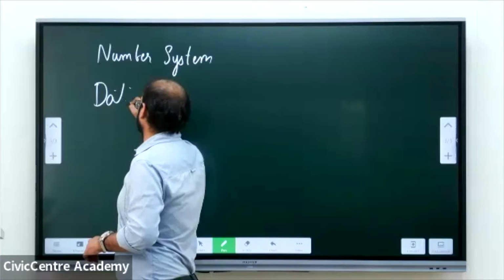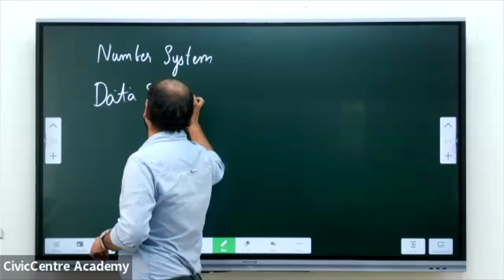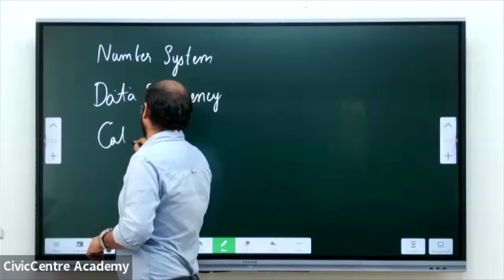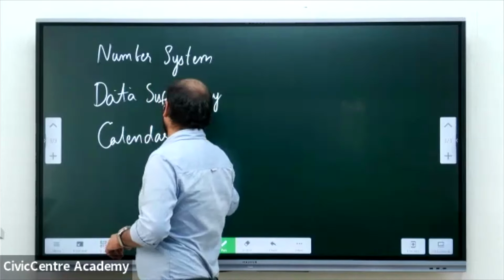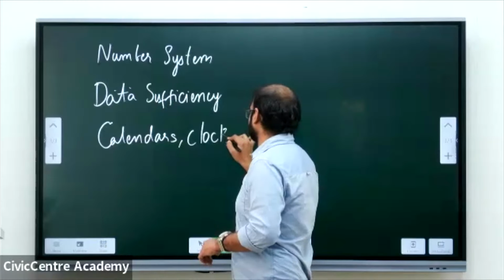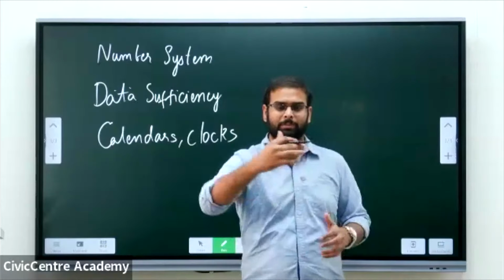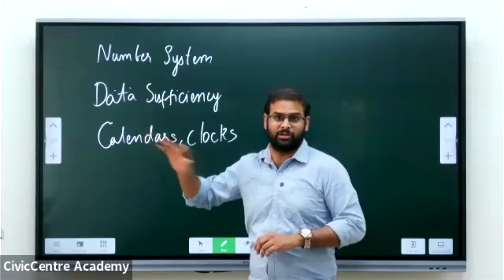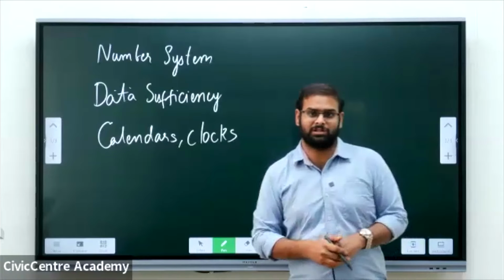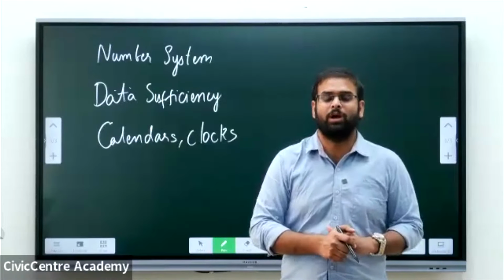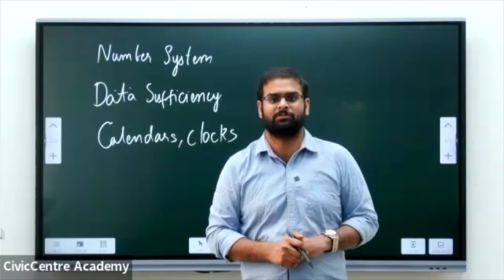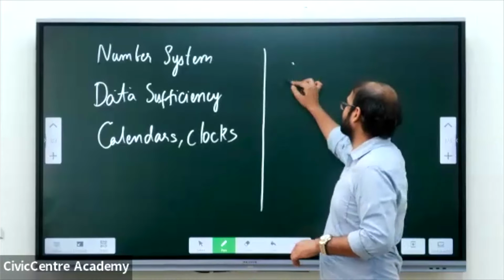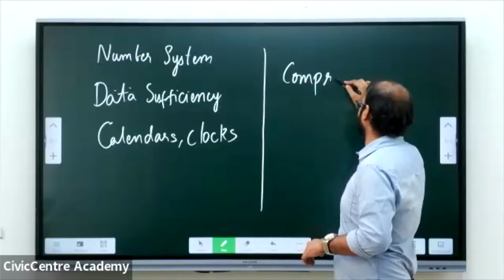data sufficiency, calendars and clocks. I'm just saying a few topics as examples of how we'll be preparing. So why have I taken only these three particular concepts right now? Similarly, I've taken many different concepts for your preparation. So why only those particular concepts? In these, I've not taken certain concepts like comprehension passages as I've not covered them.